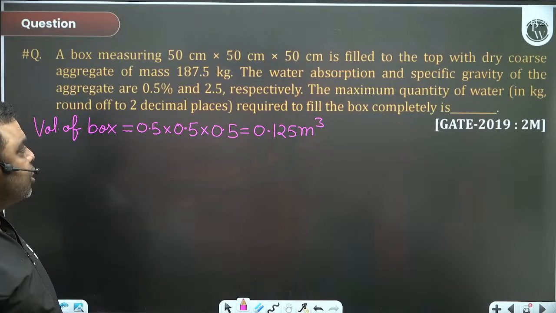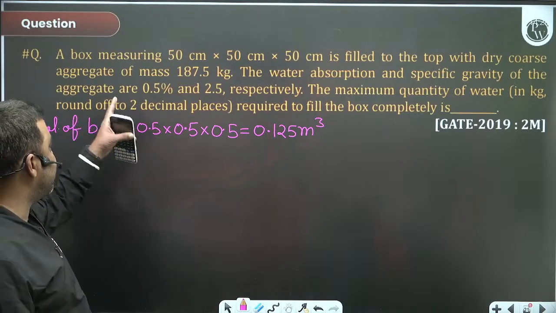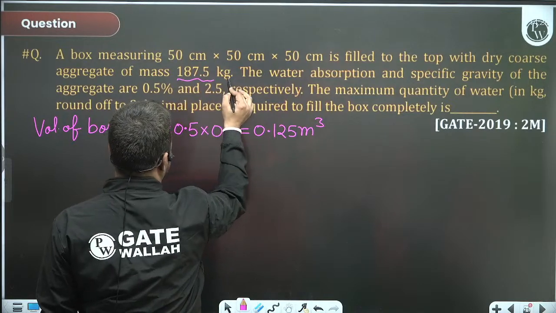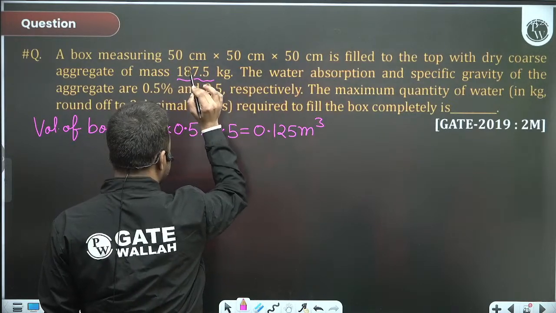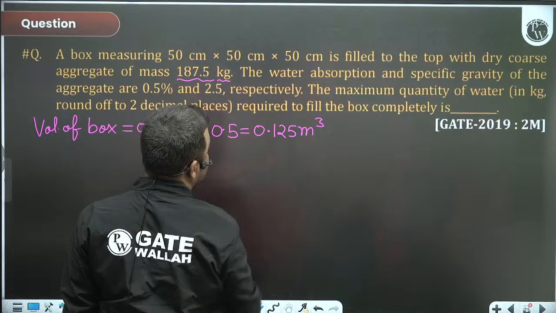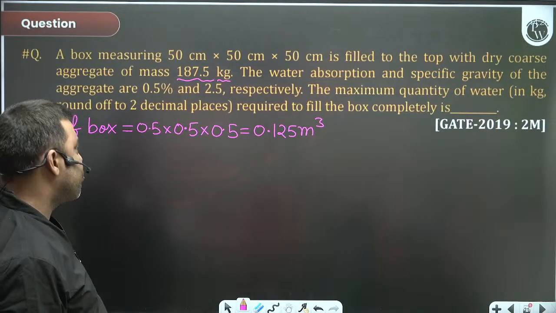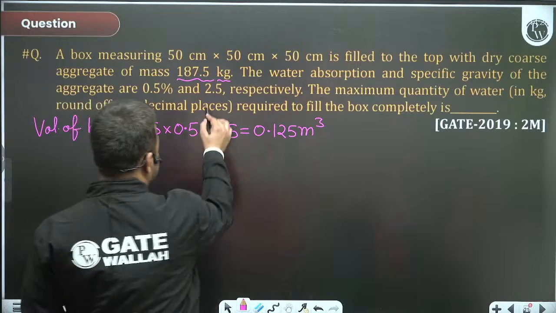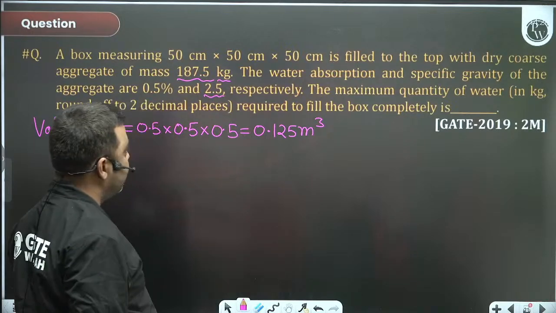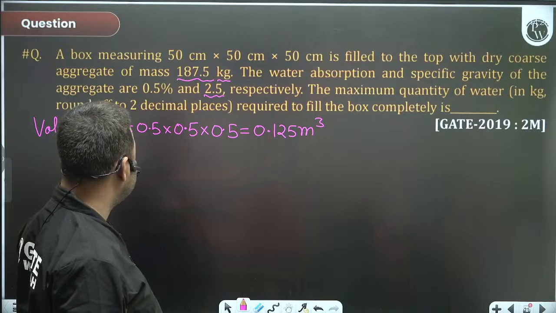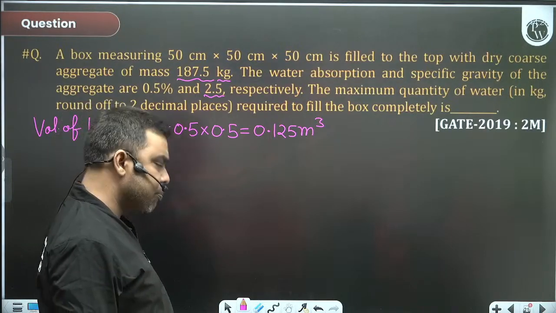The box is filled to the top with dry coarse aggregate of mass 187.5 kg. The water absorption and the specific gravity of the aggregate are 0.5% and 2.5, respectively. The maximum quantity of water in kg, rounded off to 2 decimal places, required to fill the box completely.